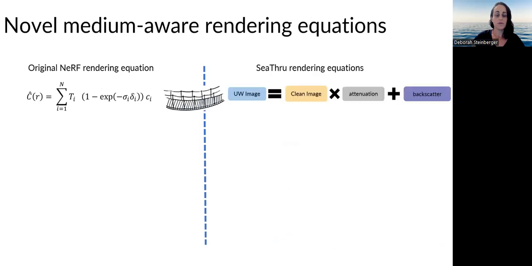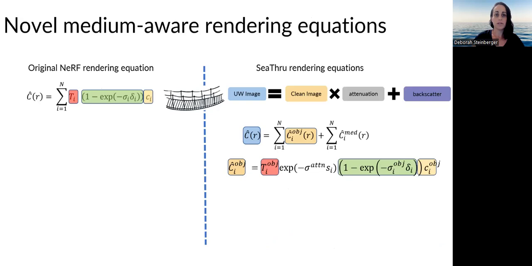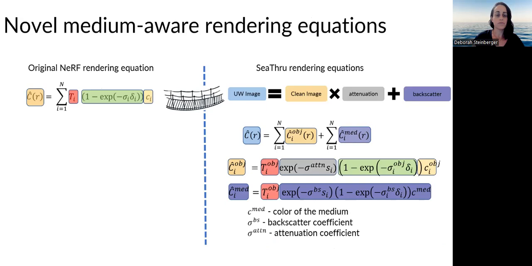In our medium-aware rendering equations, the color of a pixel is determined by the combined contribution of the object and the medium. The object's color component is akin to the original NeRF formulation, but with an additional factor accounting for the color attenuation caused by the medium. On the other hand, the color of the medium is computed as the sum of contributions from each segment along the ray until it encounters an object. If no object is present, the pixel's color will solely be determined by the color of the medium. In our formulation, the properties of the medium, including color and densities, remain uniform per ray.